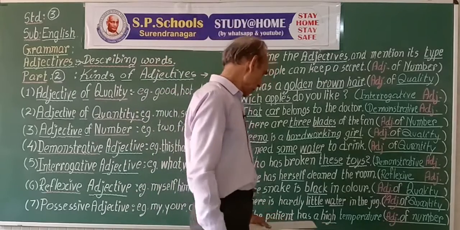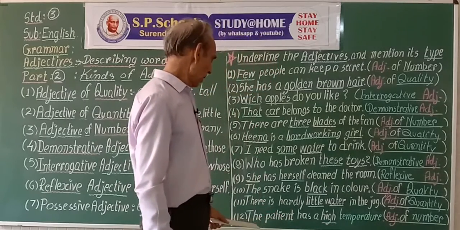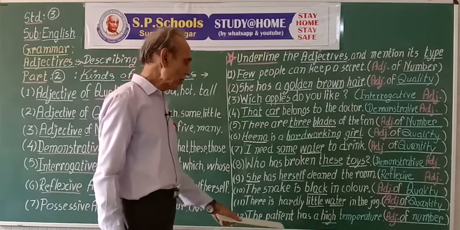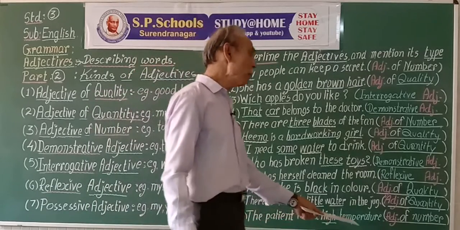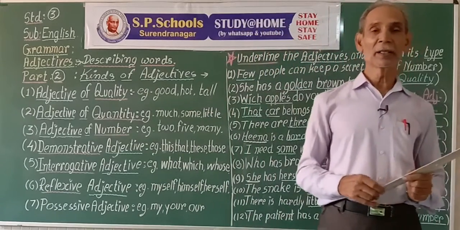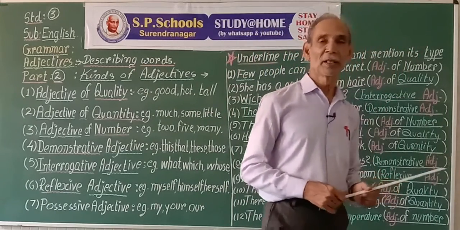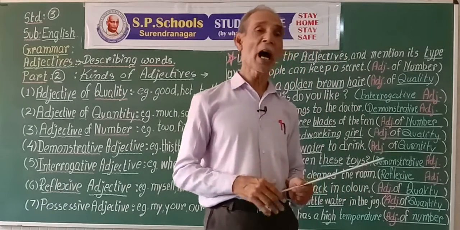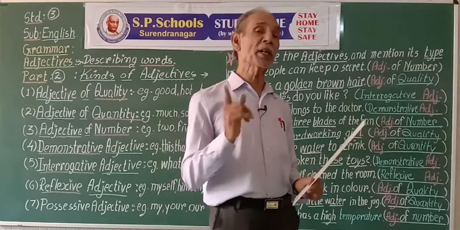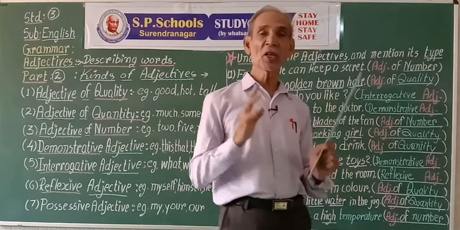But suppose the sentence reads like the patient has a high fever. Fever is a noun. High fever, amount of fever. So it becomes the adjective of quantity.